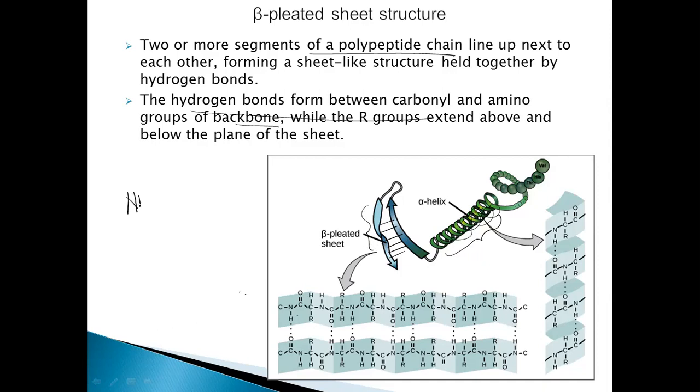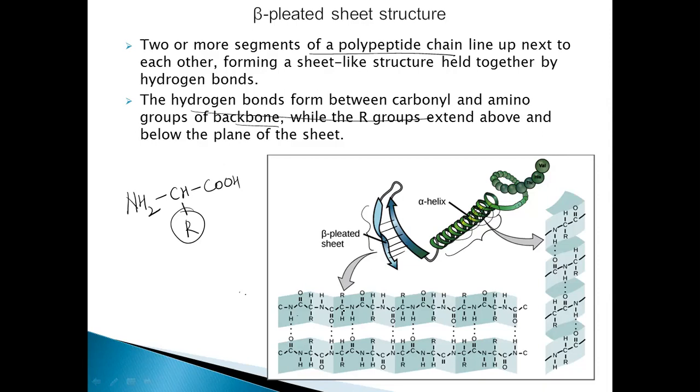This is the general structure of an amino acid. This is an R group, and the R group is different for different amino acids. If the R group is small, the amino acids are able to form the alpha helix structure. But if the R groups are big, they are not able to fit into the alpha helix structure, so they remain as sheets, and maintain their shape by the formation of hydrogen bonds between these sheets.